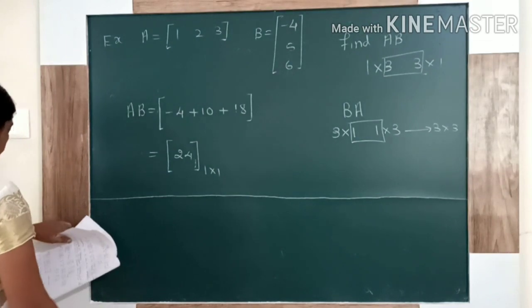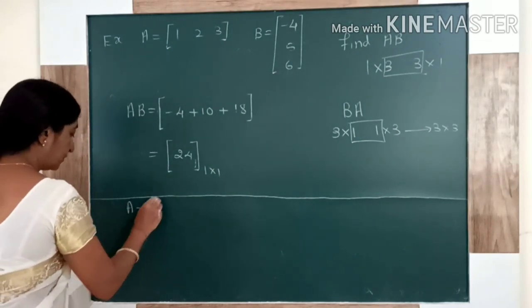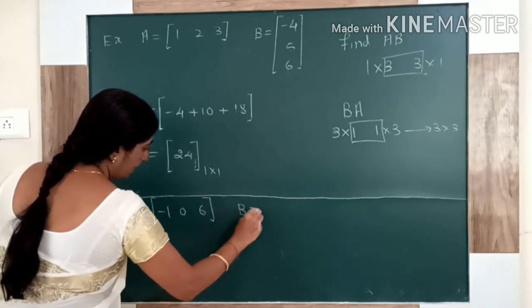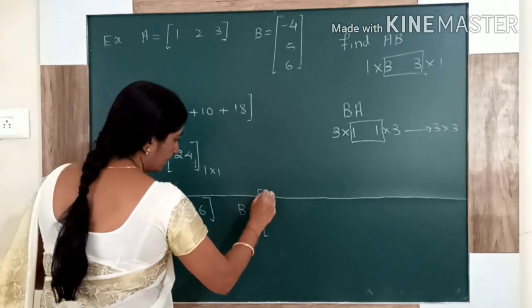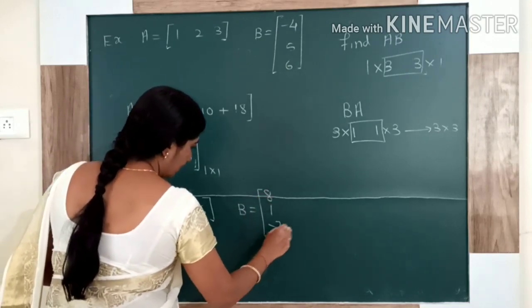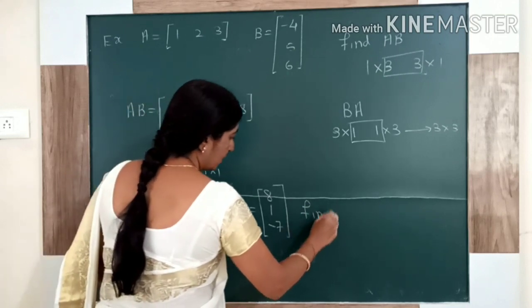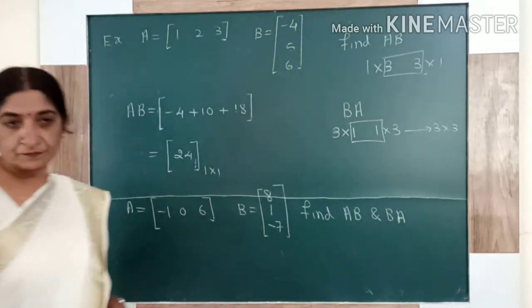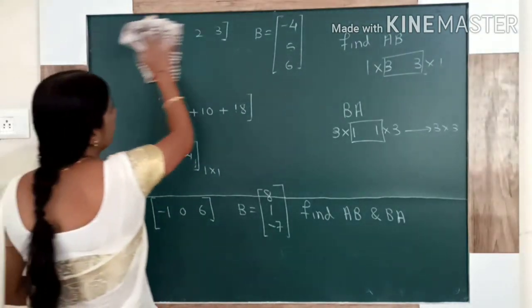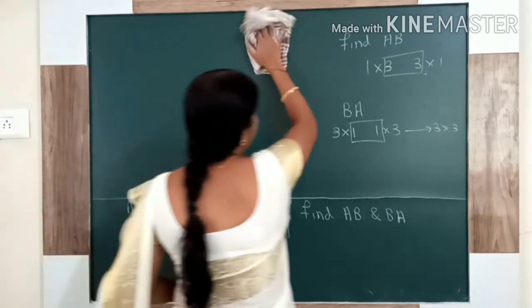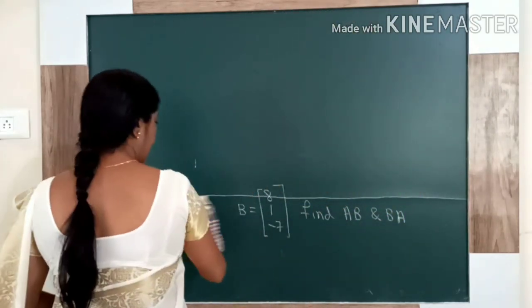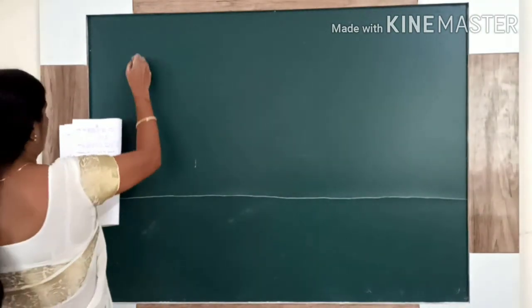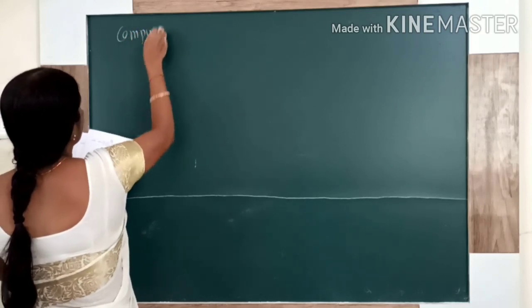So similarly, can you practice the next one? Find AB and BA. Next example.